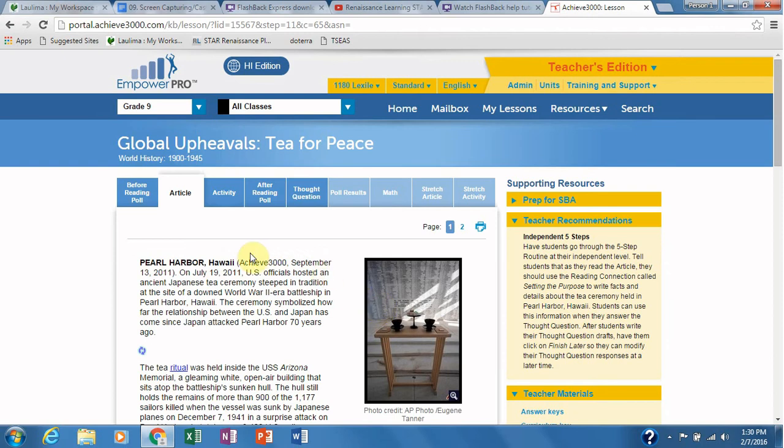Here's the article page. Now a lot of times they'll have numbers located up here, but since I'm in the Teacher's Edition, I don't have the numbers attached to my folders at the top. There are 5 steps in every activity. The first is the before reading poll, which I already completed. The second tab is reading my article. The third step would be to do the activity, which is answering the questions. The fourth step is the after reading poll. And then the 5th step is the thought question.